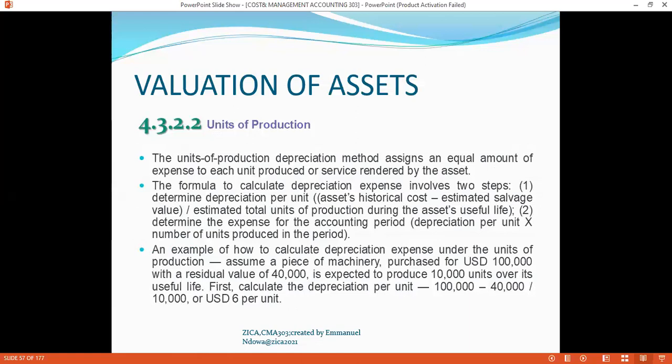It determines the asset historical cost minus the estimated salvage value, over the estimated total units of production during the asset's useful life. The second stage is to determine the expense for the accounting period, that is depreciation per unit multiplied by the number of units produced in that particular period.